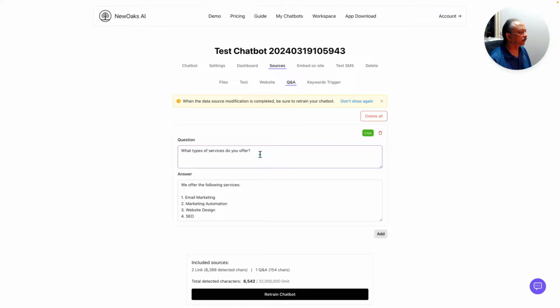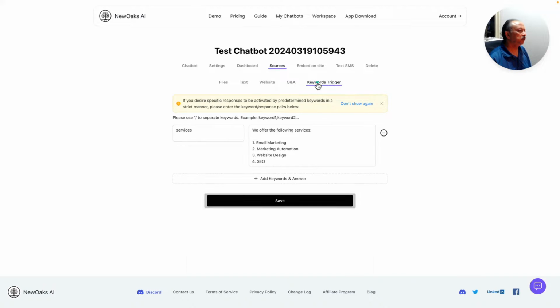So I said, all right, if somebody asks, what types of services do you offer, then I want this response. And you can have more than one. You can add with this add button. And so that's one way of inputting the source.